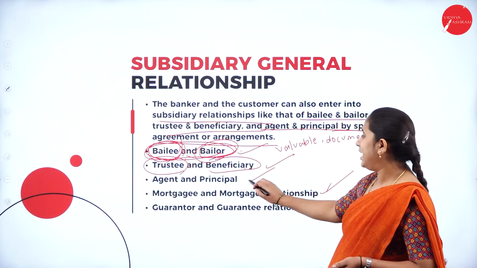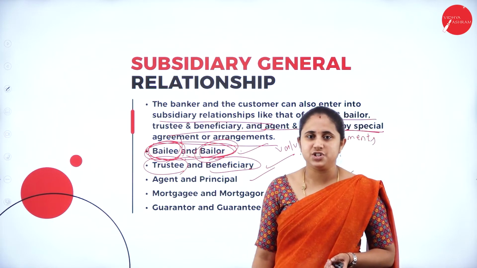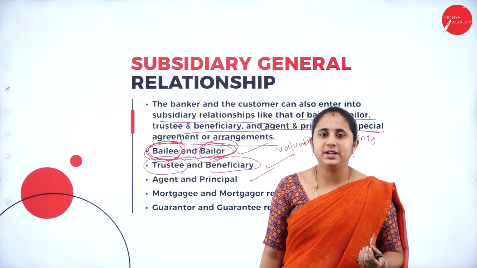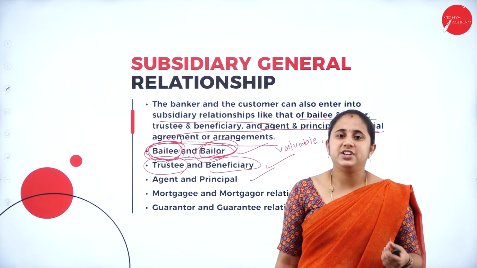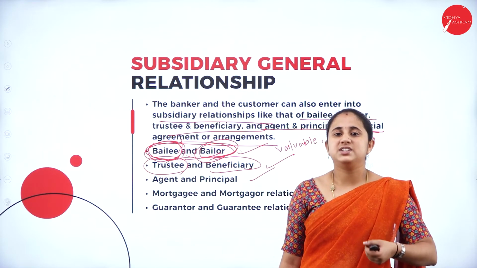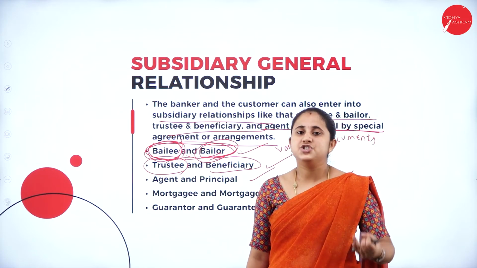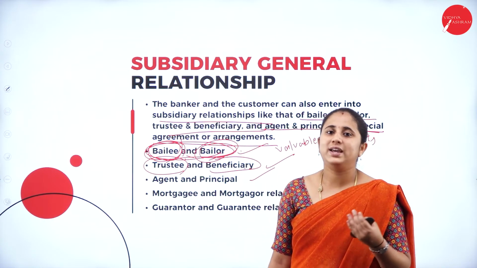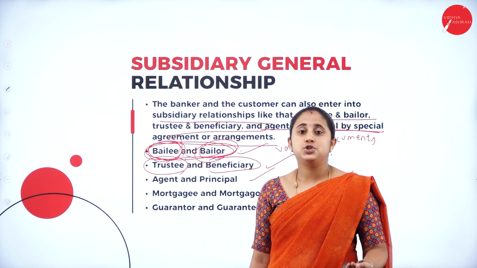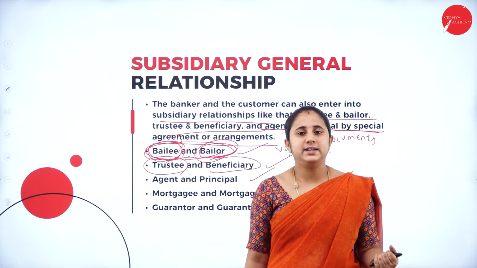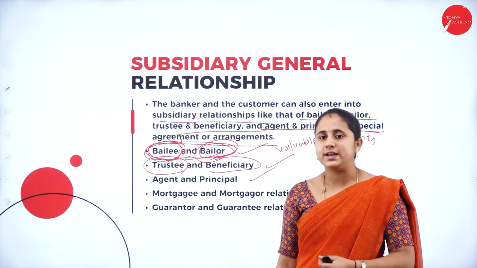Next one is the agent and principal relationship. The banker acts as an agent and gives some agency services for their customer, for example collection of bills, checks, bills of exchange and various other instruments, and collection of interest and dividend. For all this, the bank acts as an agent on behalf of the customer.